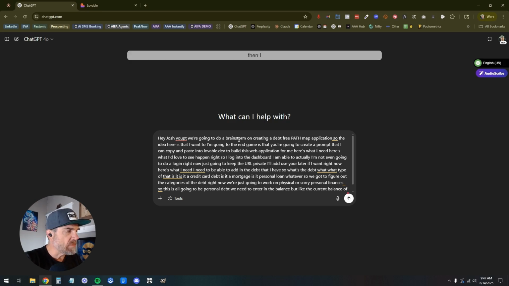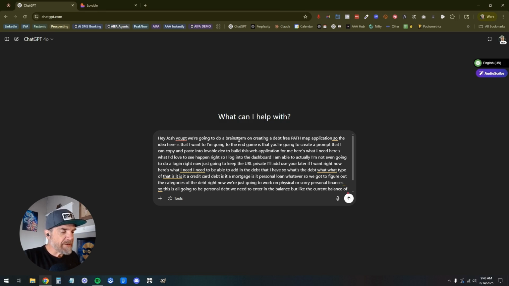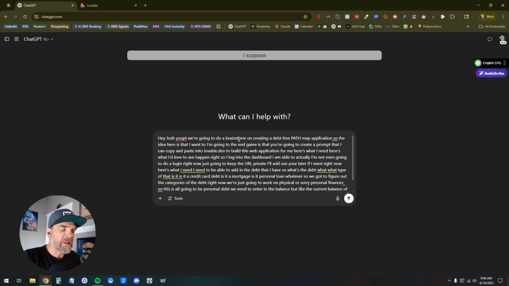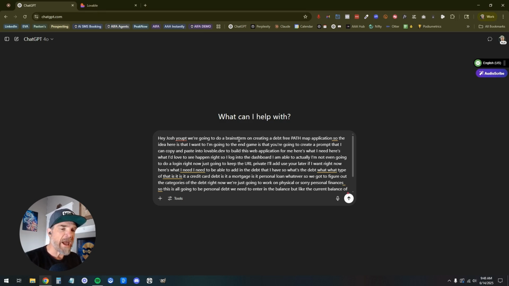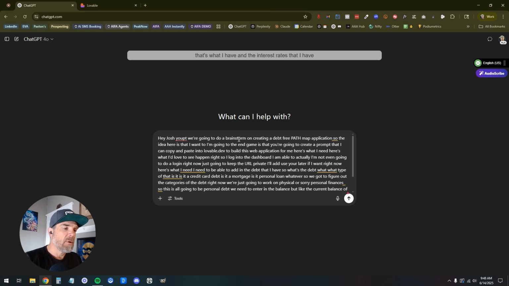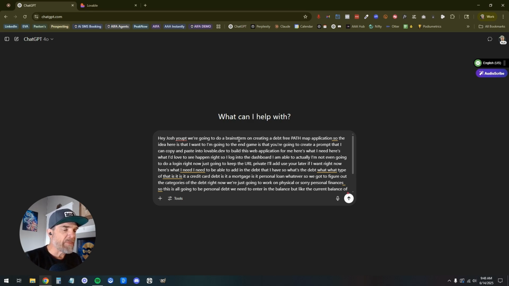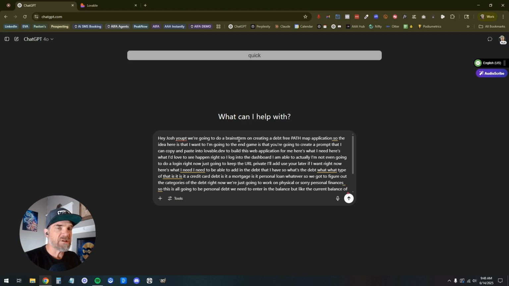Then I want to be able to, so we've got to add the minimum monthly required for each. And I suppose using like a Dave Ramsey snowball effect approach, be able to say, hey, based on the debts that I have and the interest rates that I have, what's a good strategic plan to optimize for the quickest reduction of debt? So if, let's say, I have